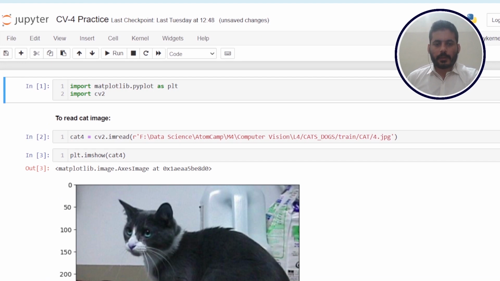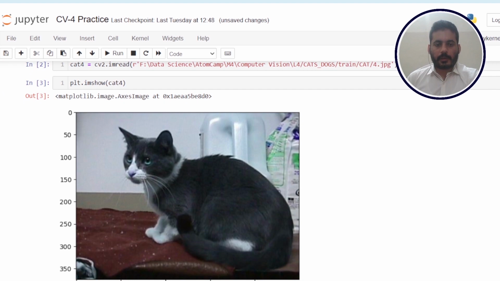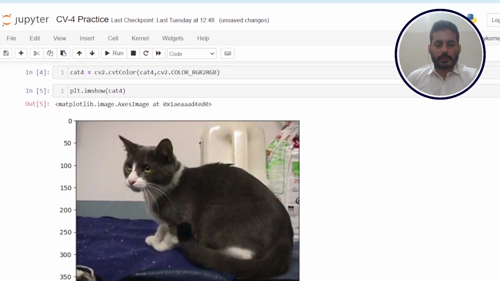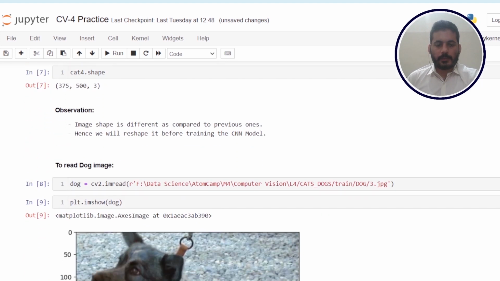The next project was to build a convolutional neural network for an image identification problem to classify whether the picture is of cats or dogs. So this is also a binary classification problem, and currently I am working on this project. We have imported the images from the local drive, and then we checked the type and shape of the images.